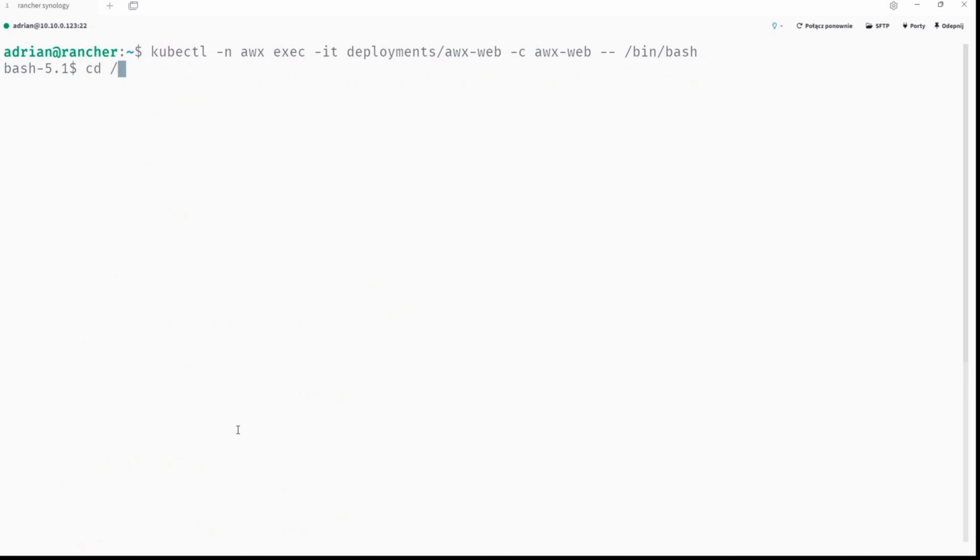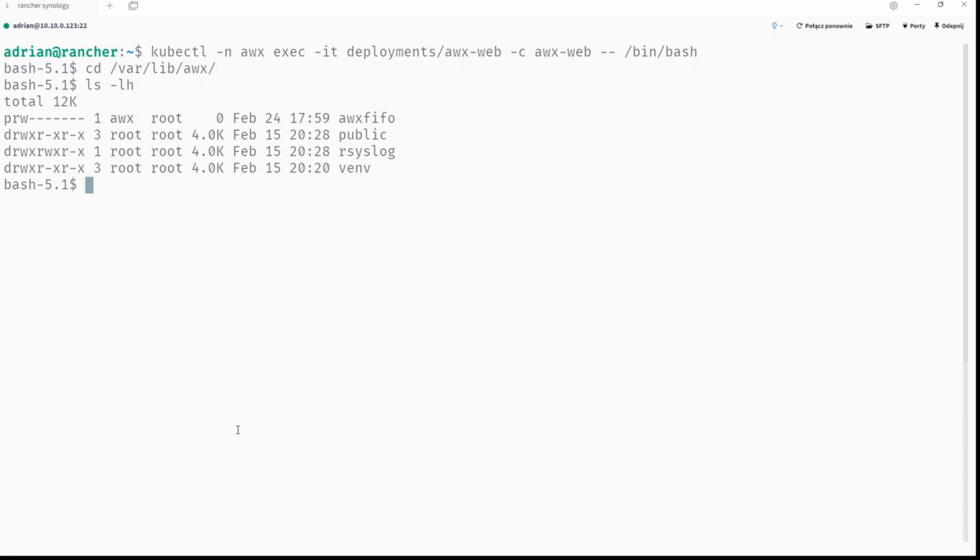So let's go back to the bash inside this container. And now cd /var/lib/awx, and list the content one more time just to show you. Fine. And you can see what is interesting: root user, so UID 0, and root group, so this is also GID 0. So they are owned by root. And now the magic happens.